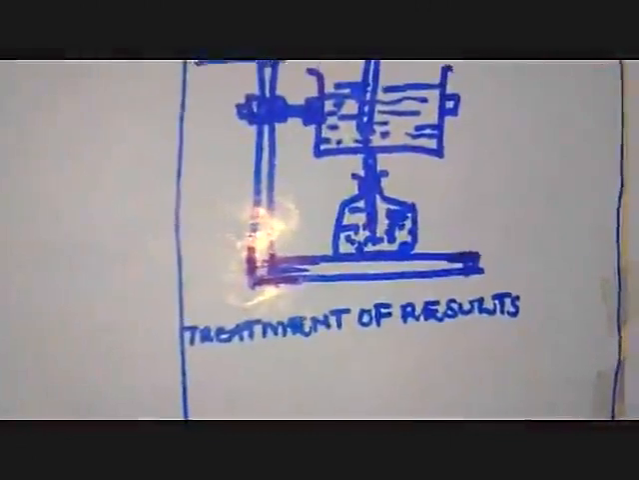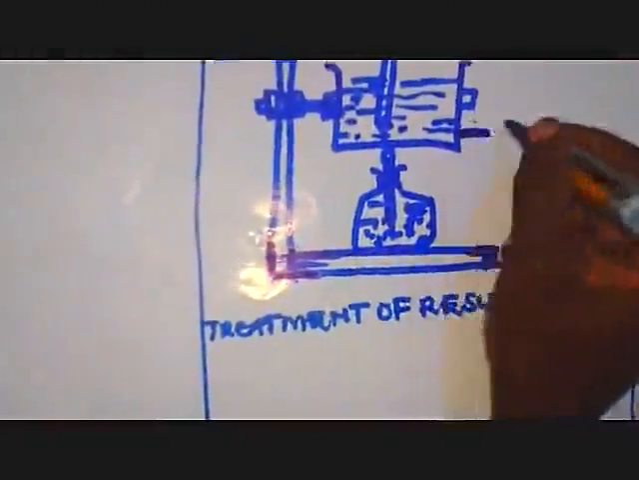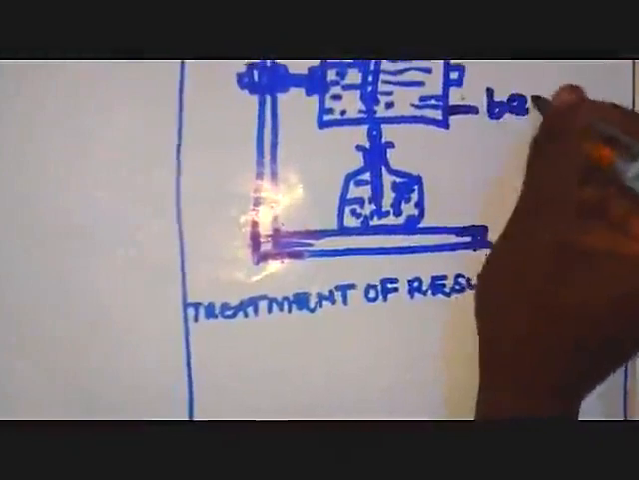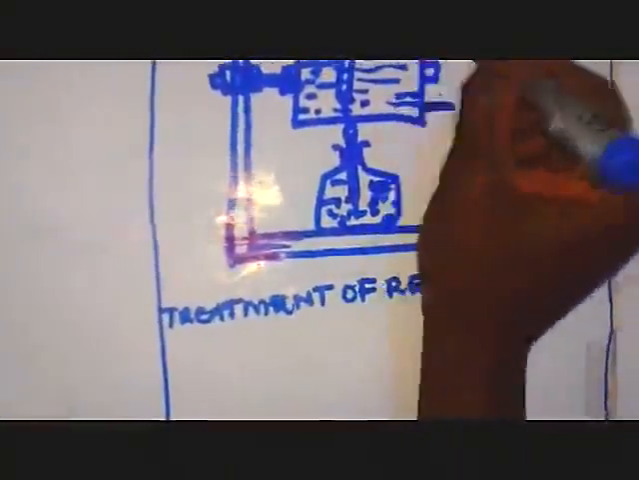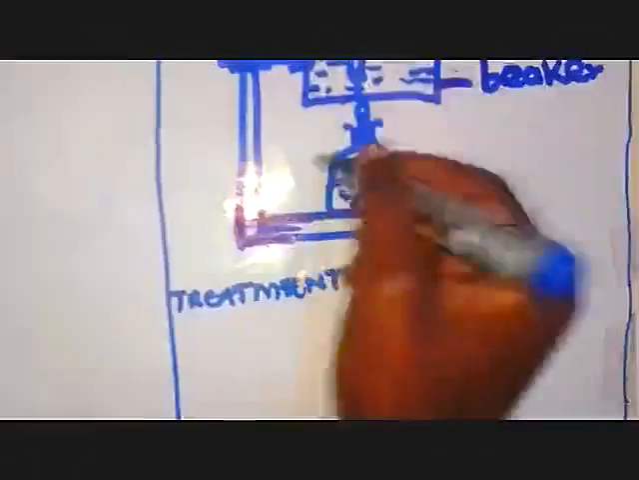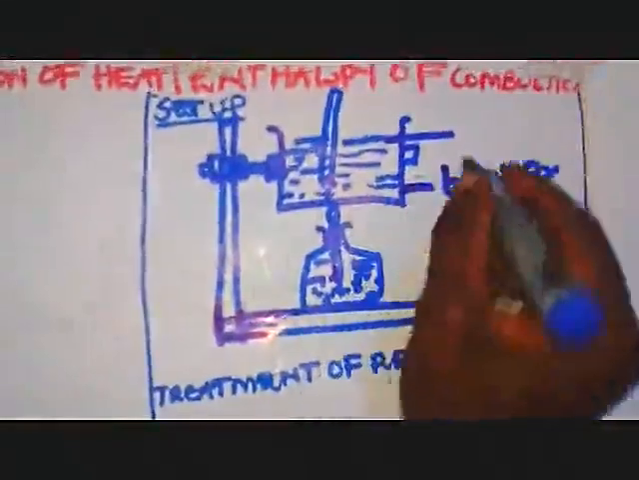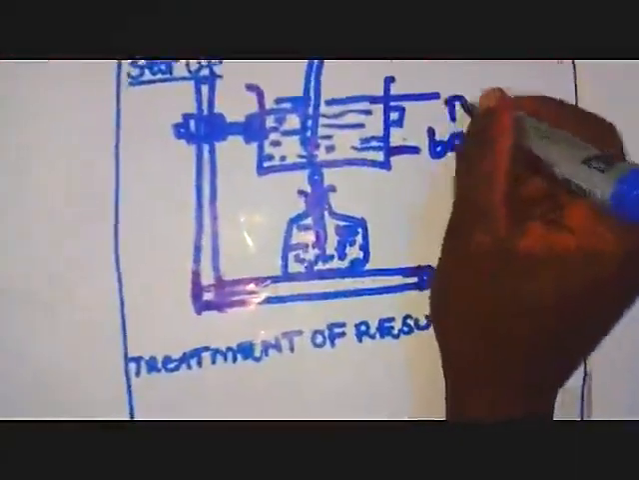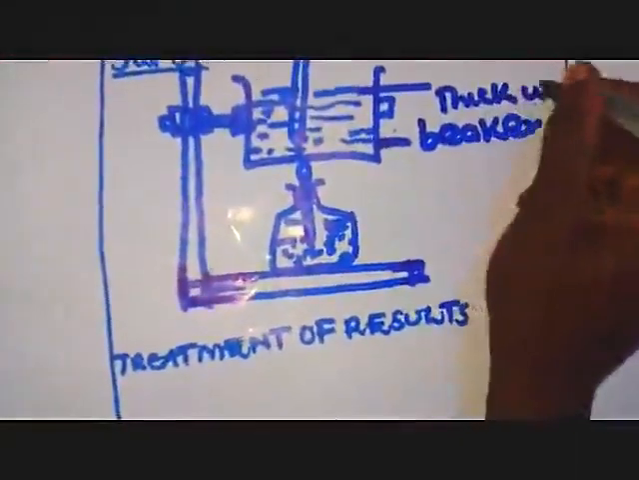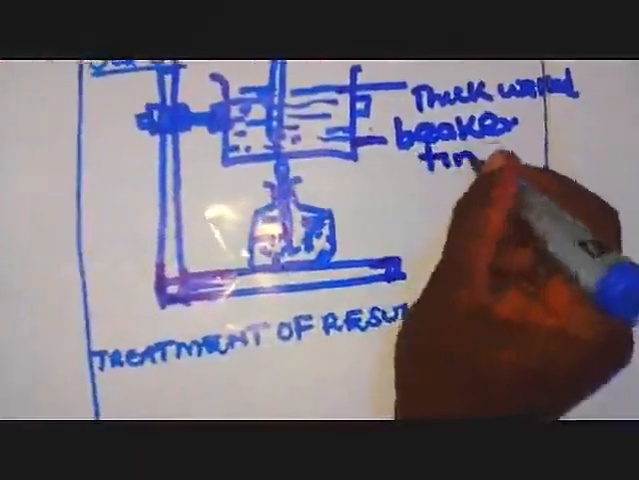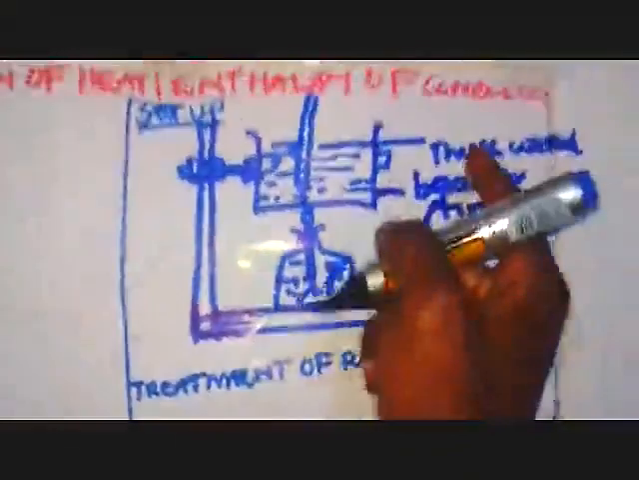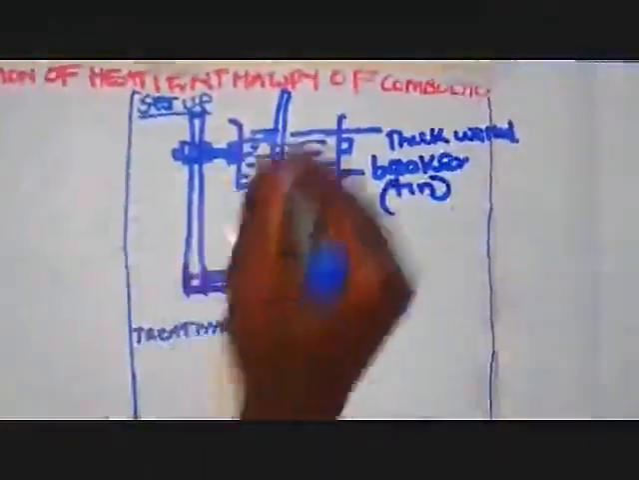Don't just draw to complete. Now, this is our beaker, which can be a glass beaker, or it can be a tin. Then you can even put an insulator here to insulate the heat. But since you have used a thick-walled tin, even if you don't use the insulator it is fine, but you can put an insulator here.